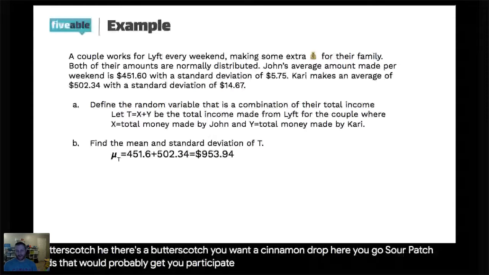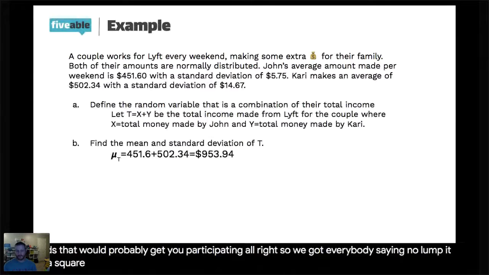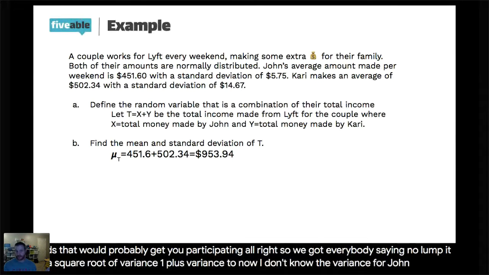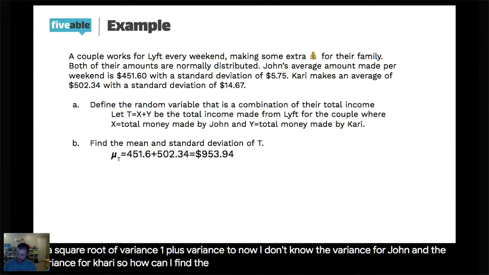All right, so we got everybody saying no, and Katie has sort of given us the formula. It is the square root of variance 1 plus variance 2. Now, I don't know the variance for John and the variance for Kari, so how can I find the variance? What do I have to do with 5.75 to give me the variance?